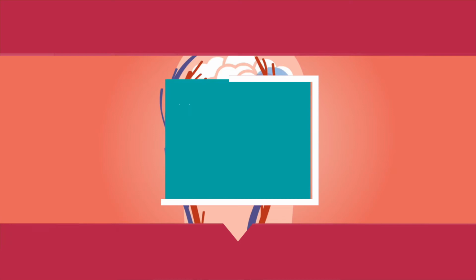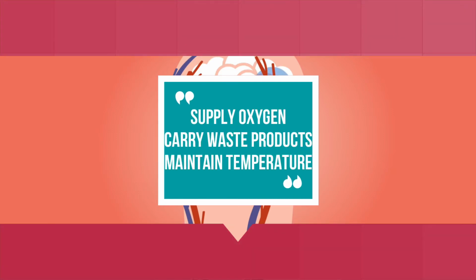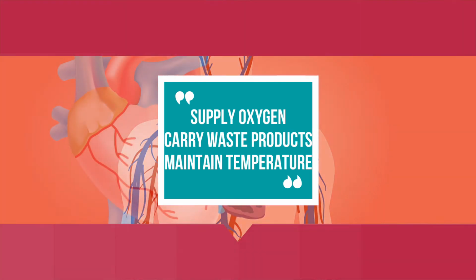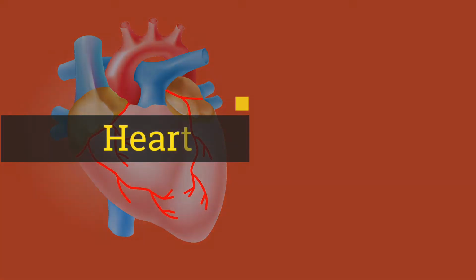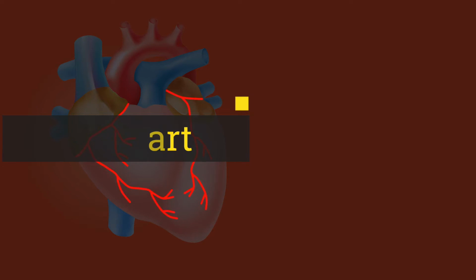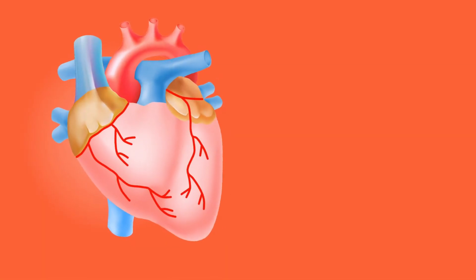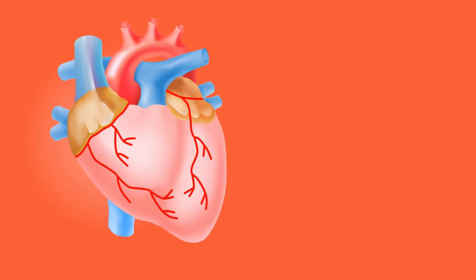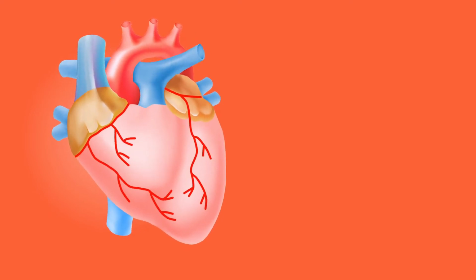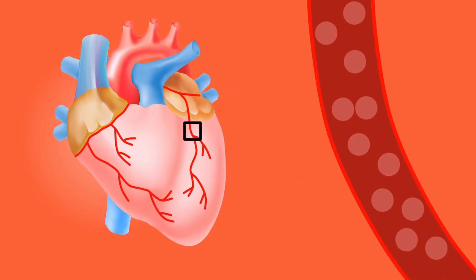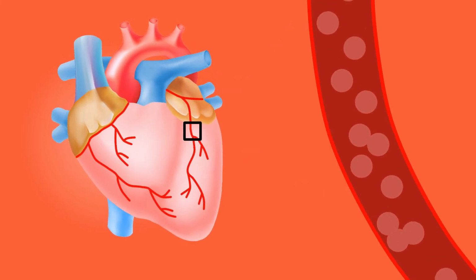Importance of circulation: to supply oxygen, to carry waste products, to help maintain temperature and to prevent intravascular coagulation. Heart. The heart is the muscular organ in humans and other animals which pumps blood through the blood vessels of the circulatory system. Blood provides the body with oxygen and nutrients, as well as assists in the removal of metabolic wastes. In humans, the heart is located between the lungs in the middle compartment of the chest.